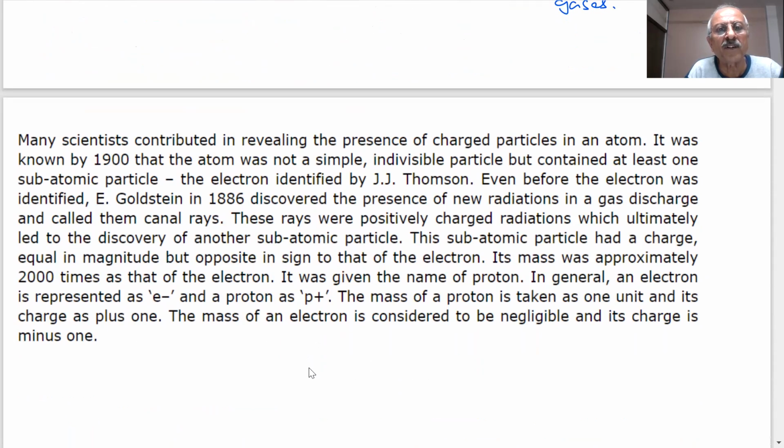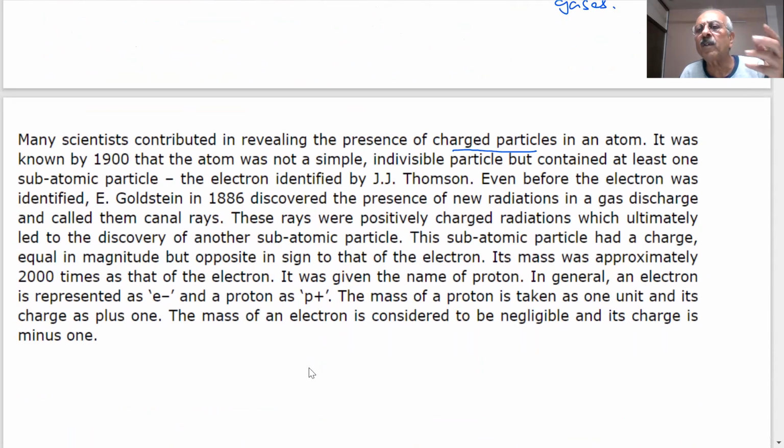Many scientists contributed in revealing the presence of charged particles inside the atom. Do you think there will be only one person? Then story will be there? No. It's a long story, and a large number of scientists are working at different points, at different places in different countries. Those who have the tools to go for it.